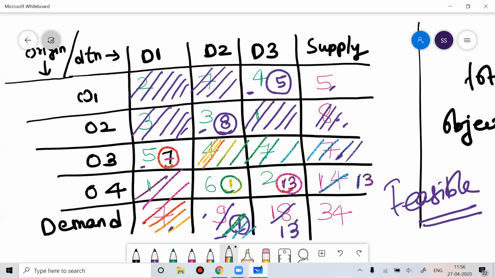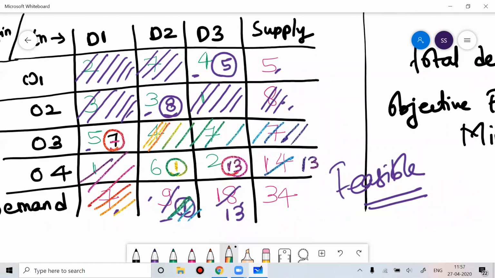This solution is called a feasible solution. Randomly I choose any cell. I'm just telling you the basic part of the transportation problem. In order to solve the given transportation problem, you can start with any cell and start substituting the value, seeing the demand and supply for that given cell. The solution you get from substituting those values is called a feasible solution.